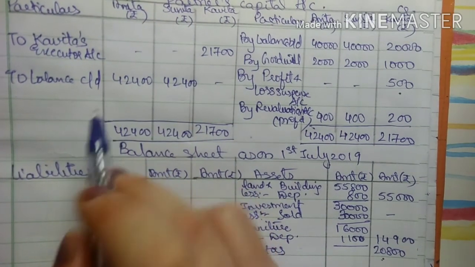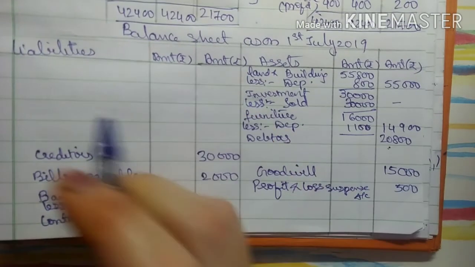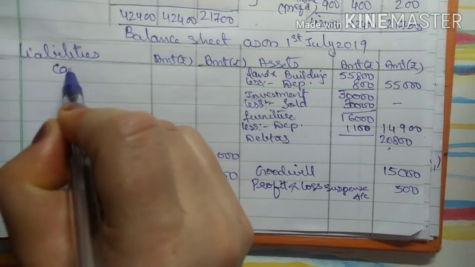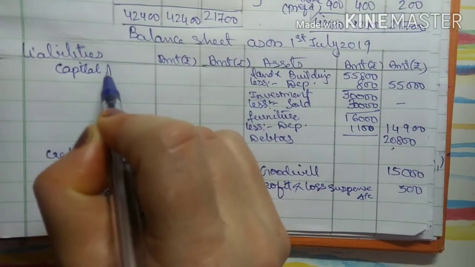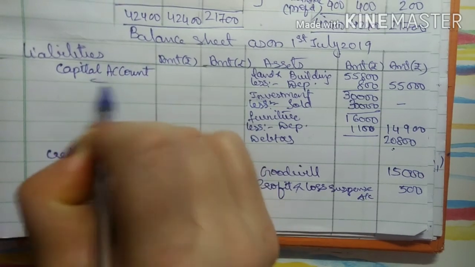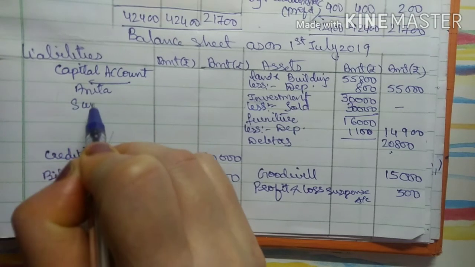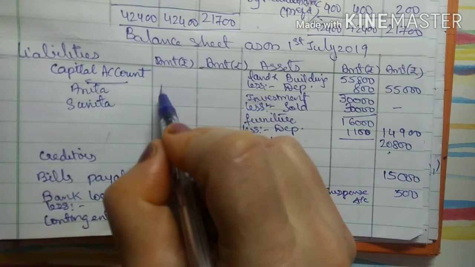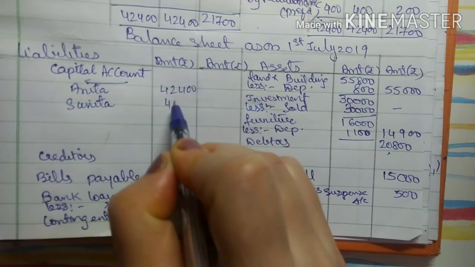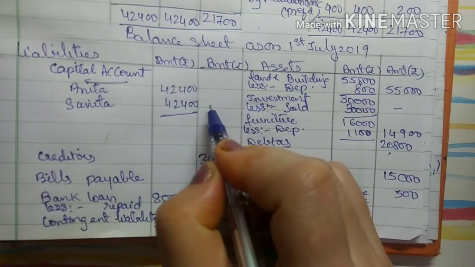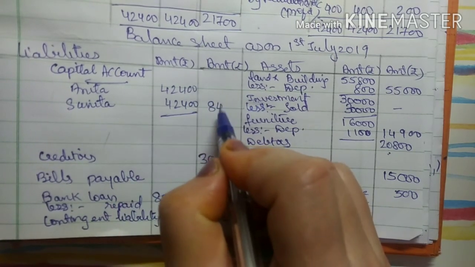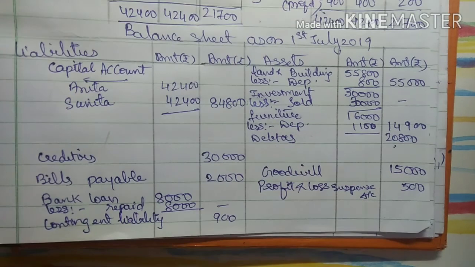Now this balance carried down will be transferred to balance sheet liabilities, capital account, Anita, Sunita. 42,400, 42,400. So outer column it will be 84,800.